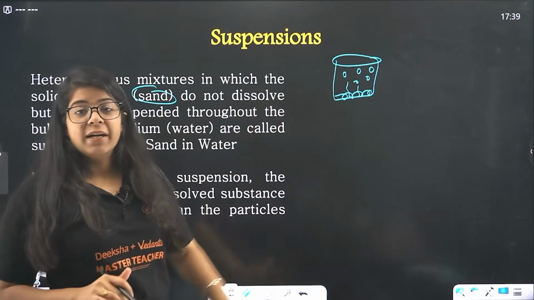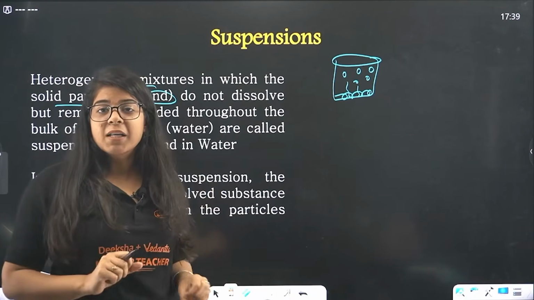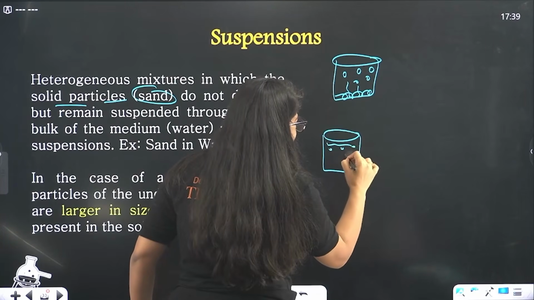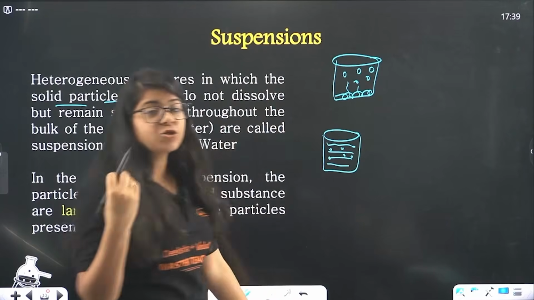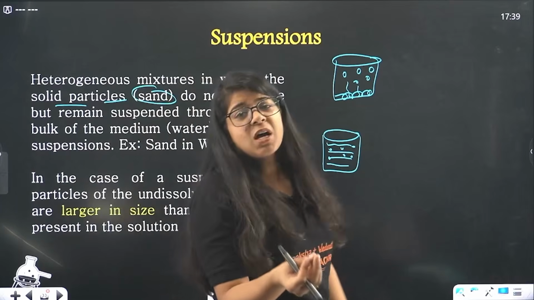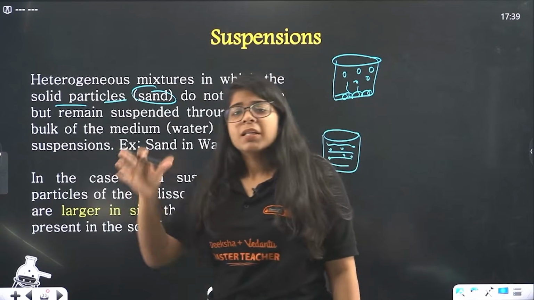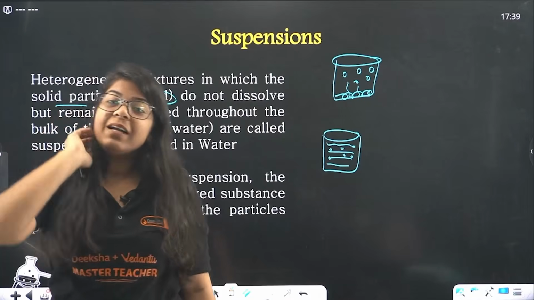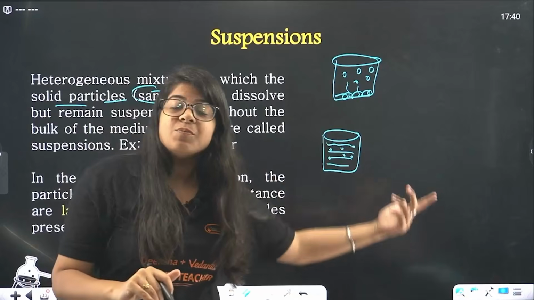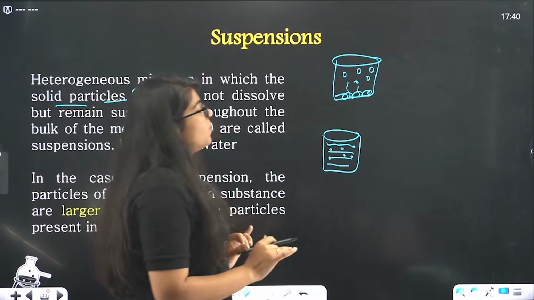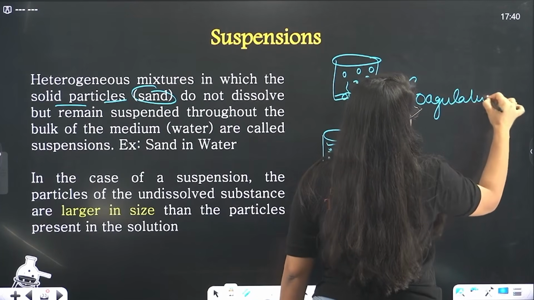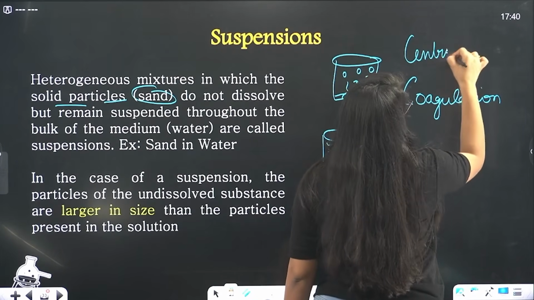But let's say you filtered out all the massive sand particles, but still you will see that there are some particles roaming around in this solution that, no matter how much you filter, are not getting filtered out. There is some cloudy substance in that solution that is not getting filtered out. So how to filter that one out? These are called suspensions. They are just suspended in the liquid. We'll use mostly two techniques to separate these out. First is coagulation, and the other one is centrifugation.